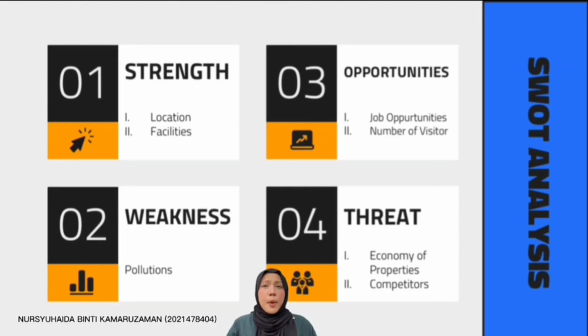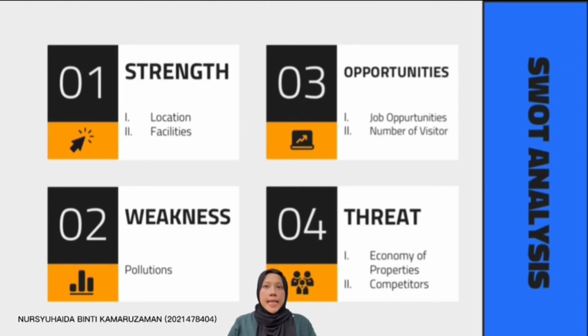Next is the weakness, pollution. The subject property is located near many new residential and commercial developments, and there are still many buildings for residential and commercial that are still in the process of development. There is also noise pollution due to the subject property being located near the road.